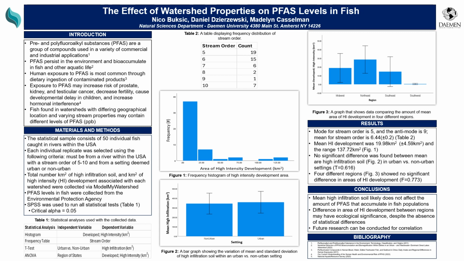And this is relevant because we as humans eat fish and some of these other aquatic organisms, and we become exposed to these PFAS primarily through dietary ingestion. And recent research has found that exposure to these chemicals can increase the risk of certain cancers like prostate, kidney, and testicular. It can also decrease fertility, cause developmental delay in children, and increase hormonal interference.